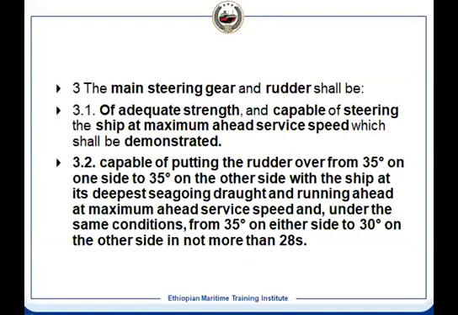Then the main steering gear and the rudder: how much should the strength be? The strength should be such that when the ship is moving ahead at maximum service speed, the performance has to be demonstrated in that condition. So it should be capable. What should be the angle it moves? Port and starboard, both sides 35 degrees, it should move.